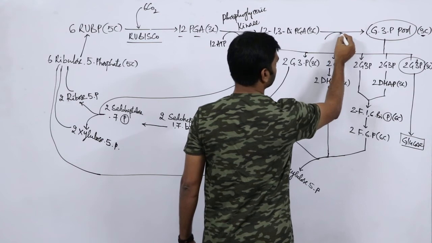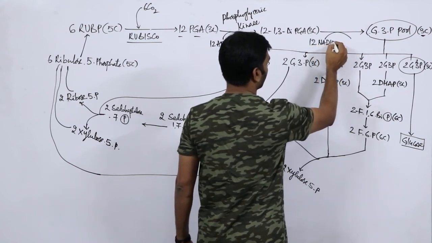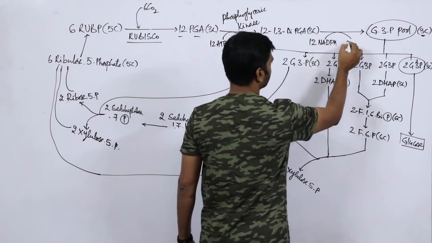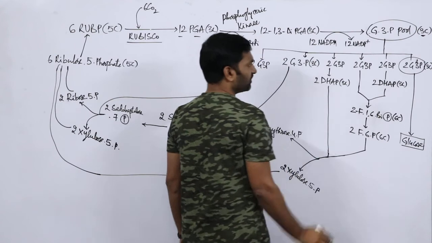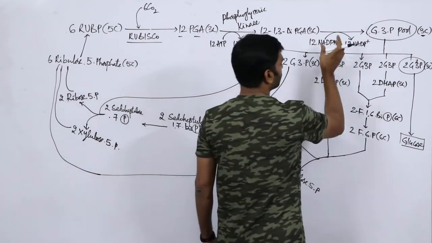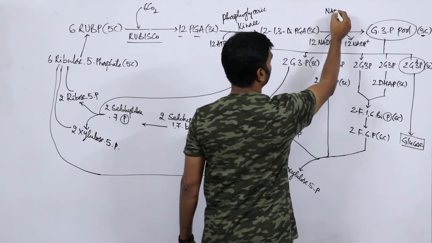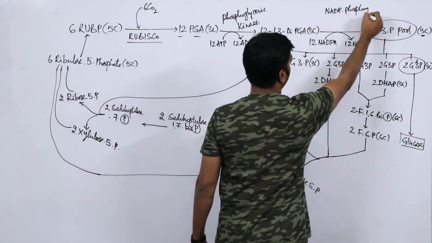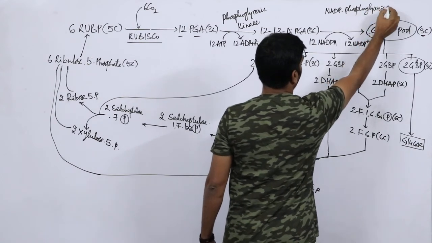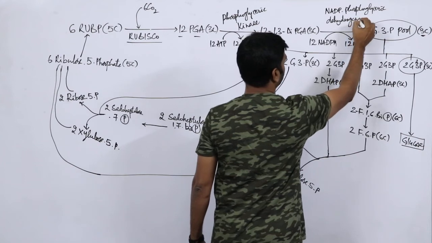Then come to this process. What happens here? 12 molecules of NADPH is converted into 12 NADP plus. This is a major change. This reaction can be catalyzed by NADP phosphoglyceric dehydrogenase.